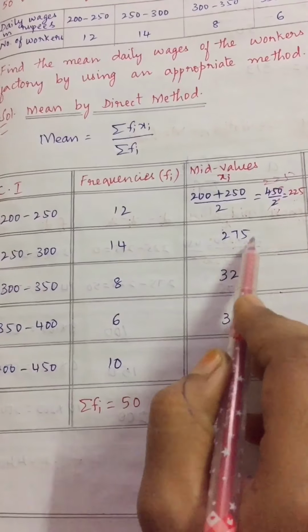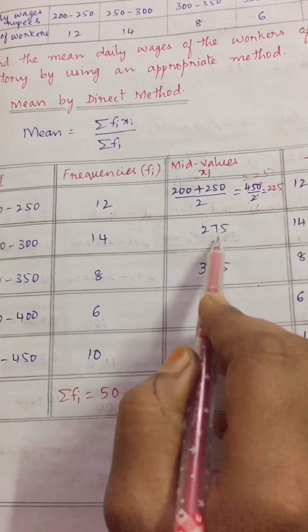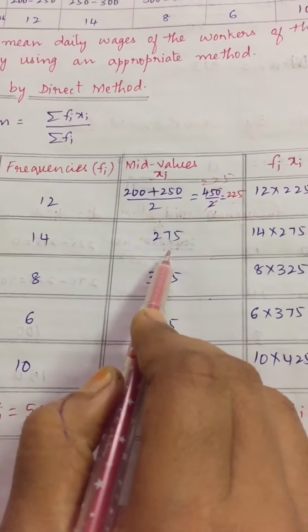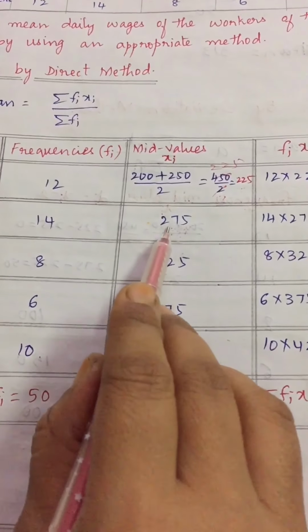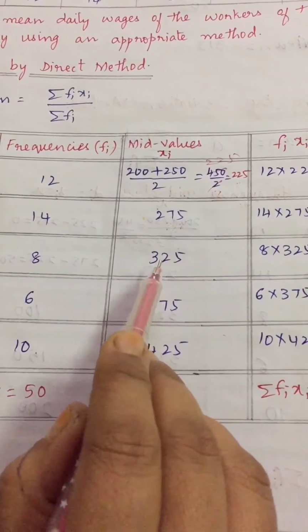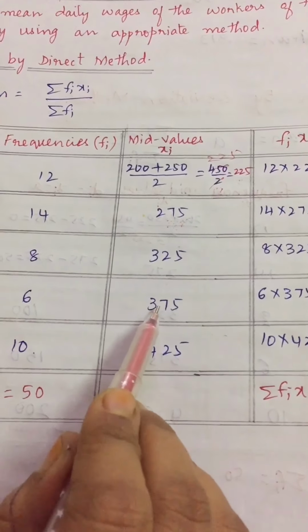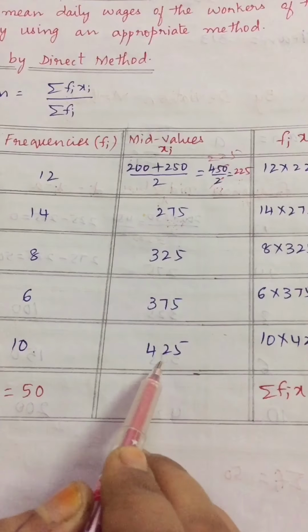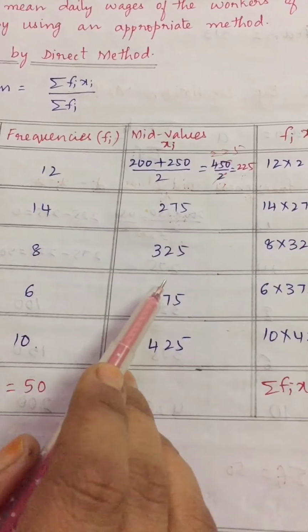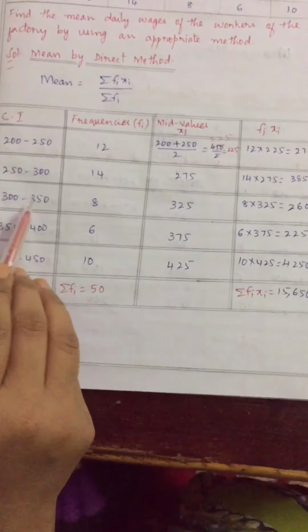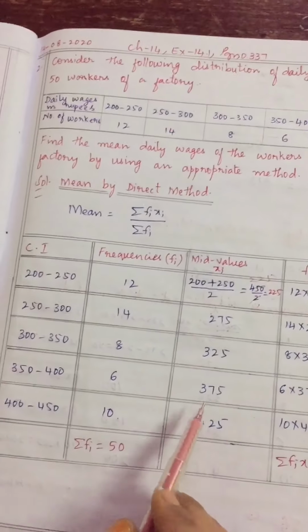Now you see the difference between 225 and 275 is 50. That 50 you need to add to this, and you will get the third mid value. If you add again 50, you will get the fourth mid value. If you add again 50 here, you will get the fifth mid value. Otherwise, for all numbers, add the lower limit and upper limit, divide by 2, you will get the mid values.